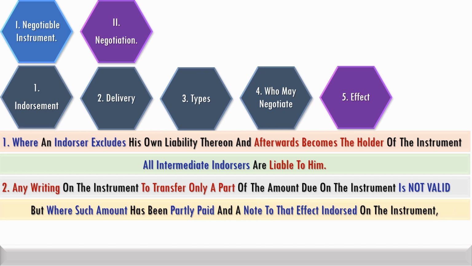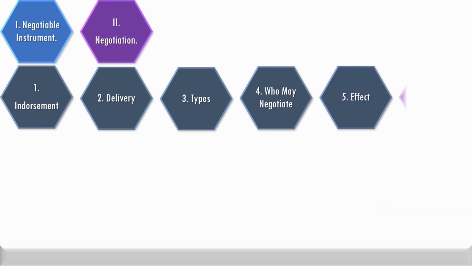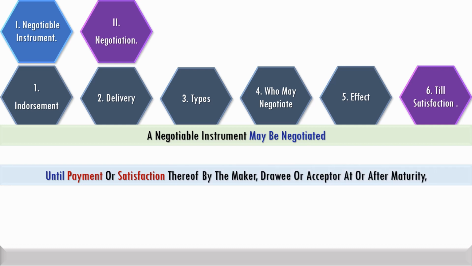Where an amount has been partly paid on an instrument and a note to that effect is endorsed, such instrument may be subsequently negotiated for the balance amount. A negotiable instrument may be negotiated until payment or satisfaction thereof. It cannot be negotiated after such payment or satisfaction.